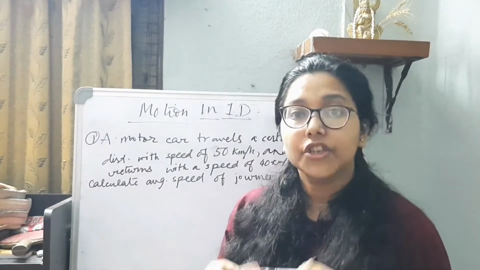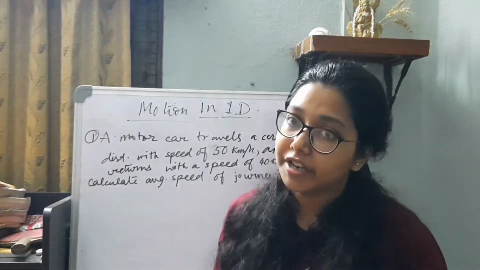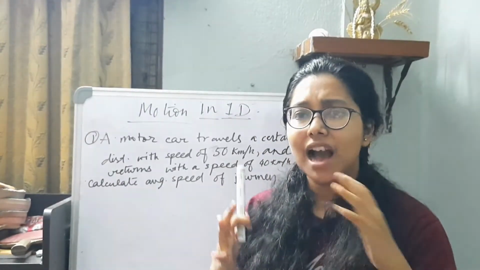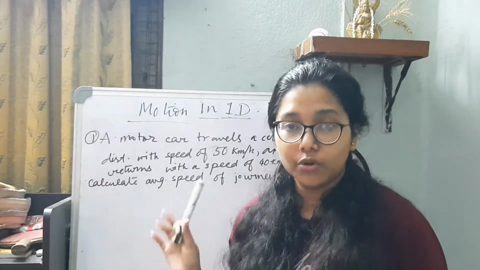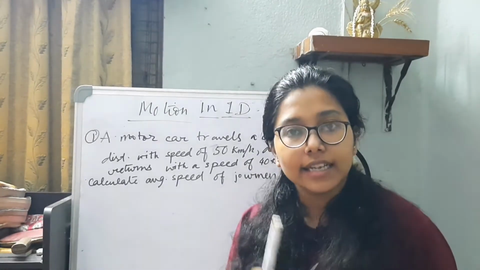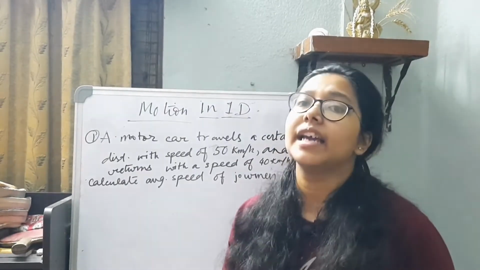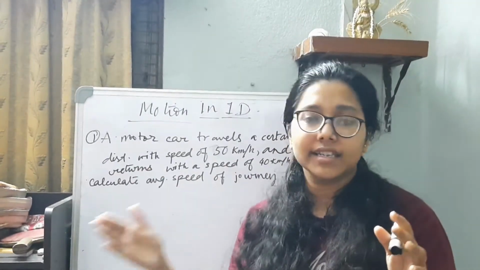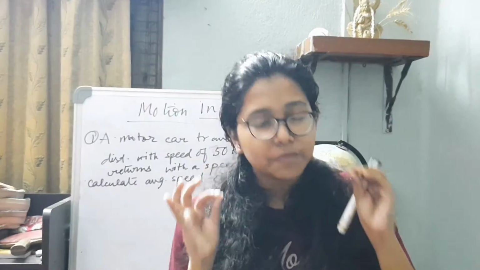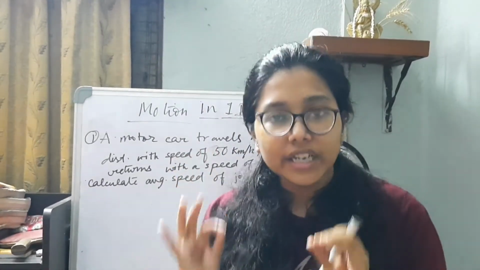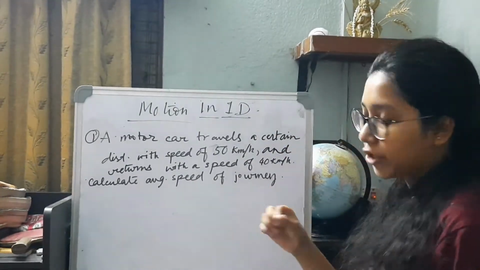As I said, speed is a scalar quantity, so it is distance by time, and velocity is a vector quantity, so it is displacement by time. But when asked to find the average speed, it is not (v1 + v2)/2, no. Average speed is the total distance travelled divided by the total time taken. Register this in your mind: average means total distance travelled by total time taken.